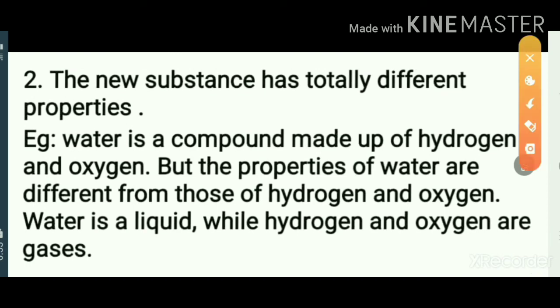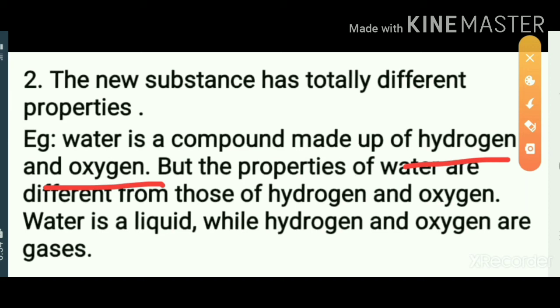The second one is that the new substance has totally different properties. That means water is a compound of hydrogen and oxygen, but the properties of water are different.